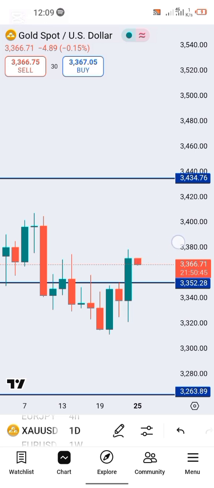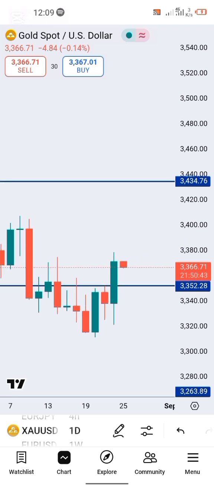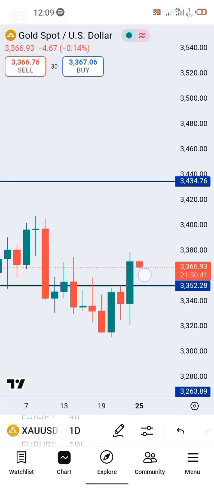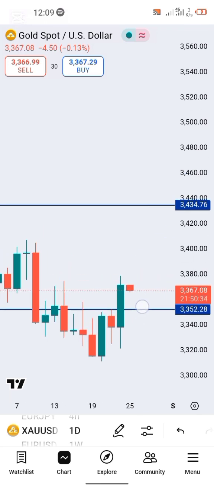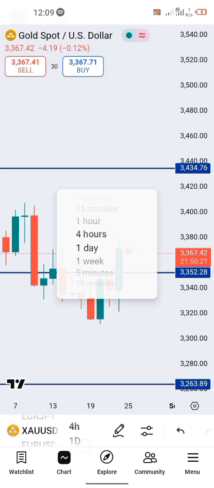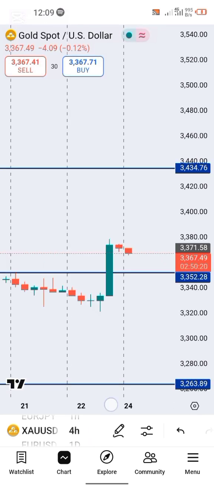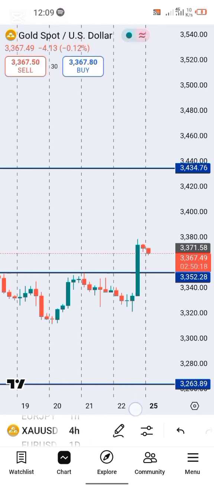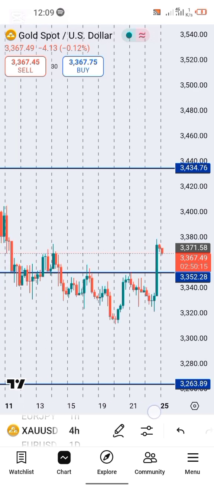Okay, now this is Monday and we anticipate for this candle to pull back further, and guys, subsequently we may be buying this, we may be buying gold in subsequent days. Okay, so now with this chart candlestick pattern we have on my daily time frame still signaling bullish, I'll go down to my 4-hourly time frame to show you more reasons why I'm anticipating for gold to buy further this